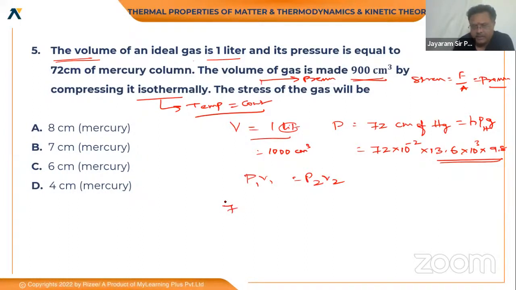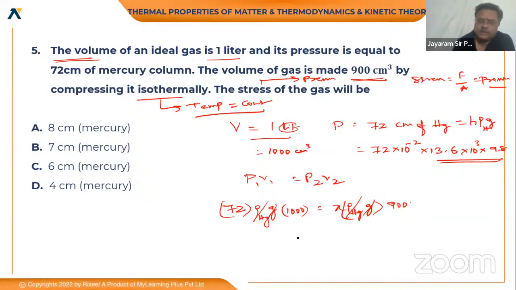Here 72 into, no multiplication is needed, because it cancels on both sides. Density of mercury into g, initial 1000, is equal to x, the height, density of mercury into g; the two cancel. Here this is 900. So these two things you can cancel directly, and you get x is equal to 72 into 1000 by 900.